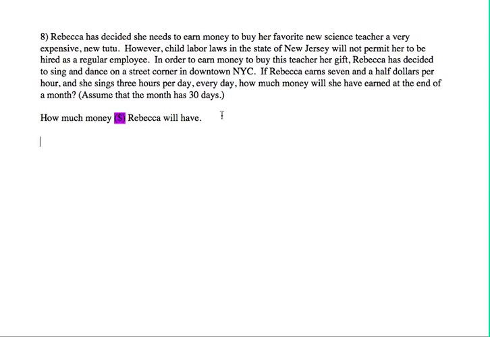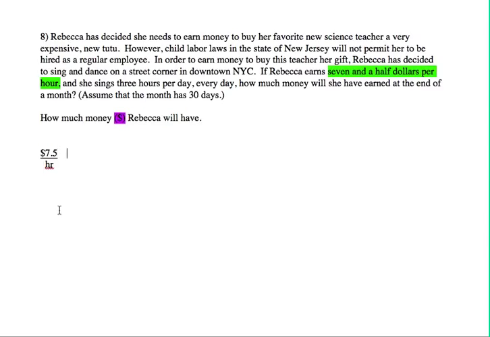So the first thing I see is that Rebecca earns $7.50 per hour. So I'm going to take that, just highlight these in different colors, and I'm going to turn that into a conversion factor. So I'm just going to put a dollar sign, and then I'm going to say 7.5, and I know that that's what she earns per hour, so I'm going to put it over an hour.